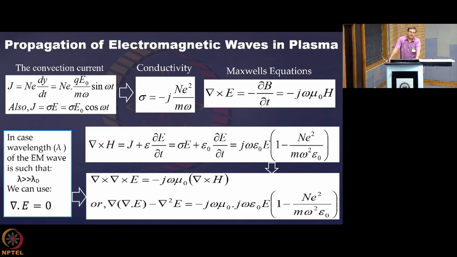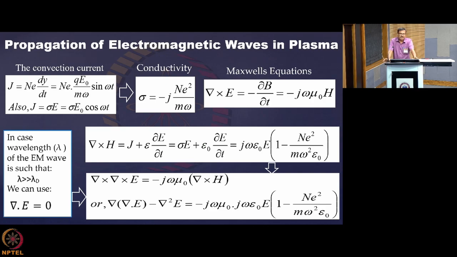Now, if we are considering propagation of electromagnetic waves where the wavelength in the plasma is much greater than the Debye length, then for all practical purposes rho can be considered to be 0, and we can just eliminate the term divergence E equal to 0.